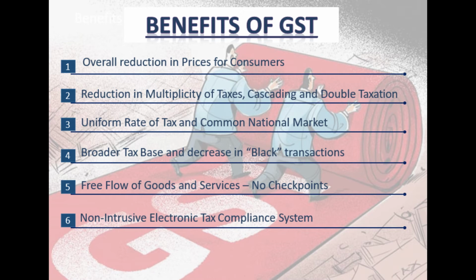Then free flow of goods and services, no checkpoints, correct? So one nation, one market, no in-between barriers for states, correct? So free flow of goods and services, no checkpoints. And non-intrusive electronic tax compliance system means you need not be at the mercy of the assessing authority, or the whims and fancies of the assessing authority and their mood, correct? Naturally, the human element is tried to be eliminated, or if not eliminated, at least drastically reduced. So no bribes, correct?